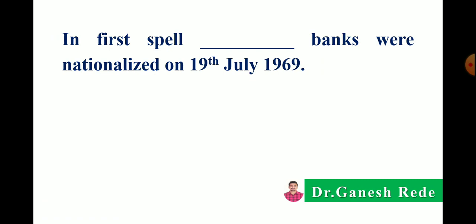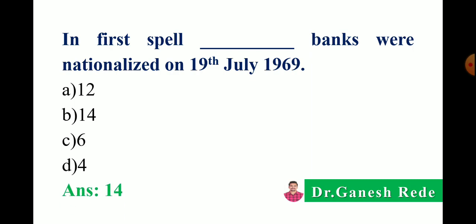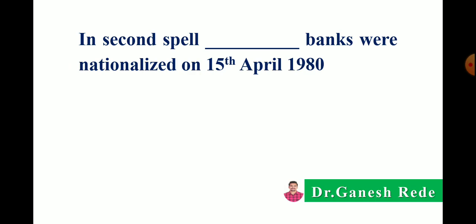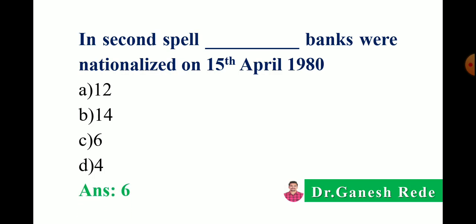Next, in the first spell of dash dash banks were nationalized on 19th July 1969. So the correct answer is in the first spell 14 banks were nationalized on the 19th July 1969. Next, in the second spell, dash dash banks were nationalized on 15th April 1980. The correct answer is in the second spell 6 banks were nationalized on the 15th April 1980.